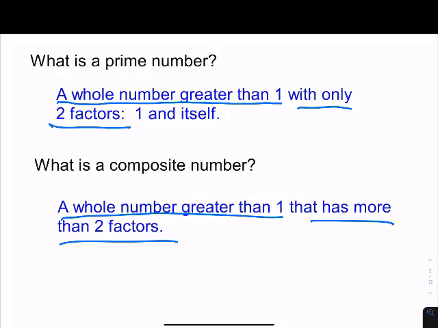The very first prime number is 2. What are the only 2 factors of 2? 2 and 1. If I were to give you the number 6 as a composite number, it has factors of 1, 2, 3, and 6, so it has more than 2 factors. That's what we need to remember about prime and composite numbers.